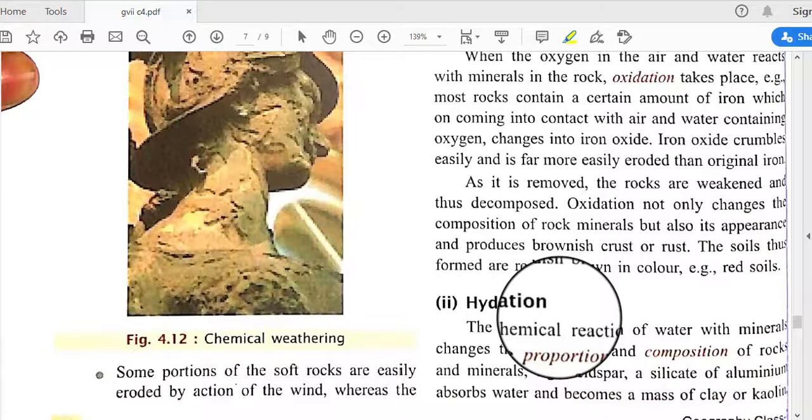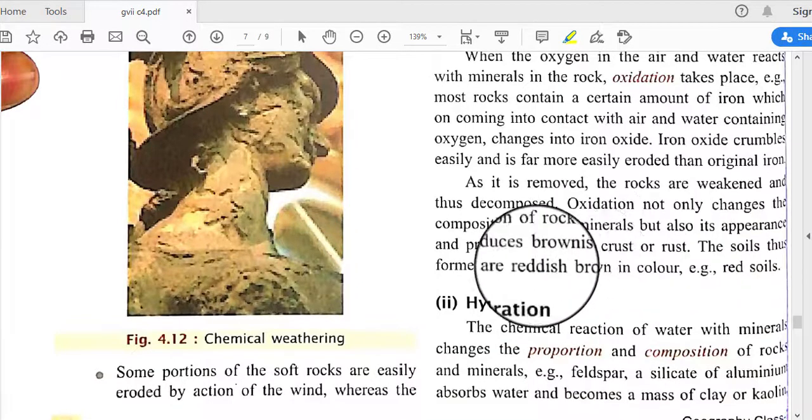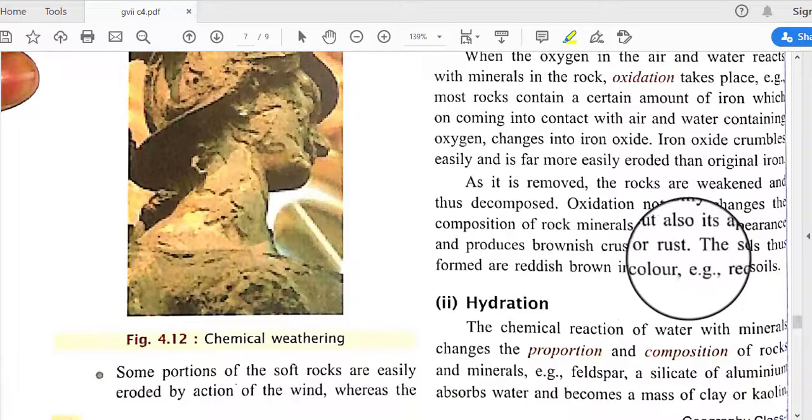Oxidation not only changes the composition of rock minerals, but also produces a brownish crust, or rust. We can see rust in any kind of iron component. In this way oxidation does the rusting in some minerals or metals. The soil thus formed is reddish brown in color, like red soil. So by this oxidation weathering, the rocks are chemically changed, and they also help to form the soil.